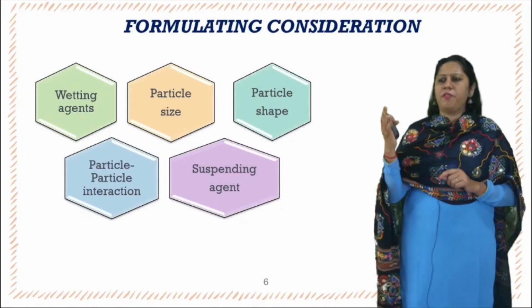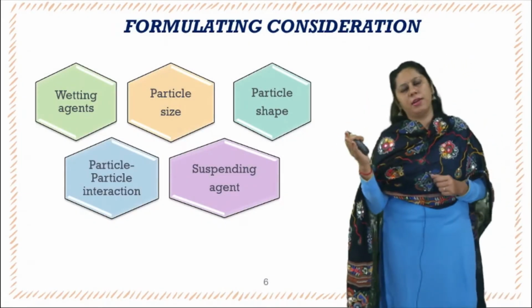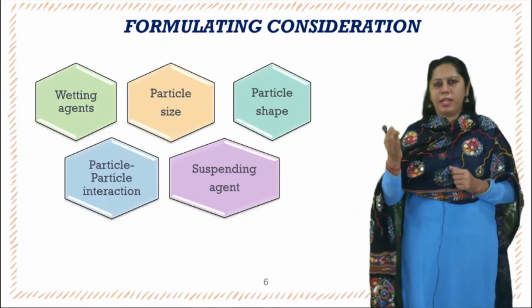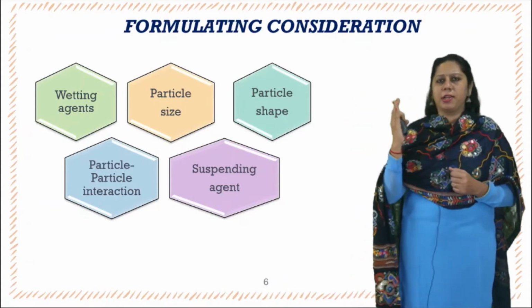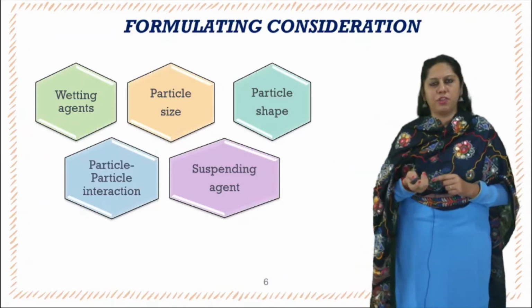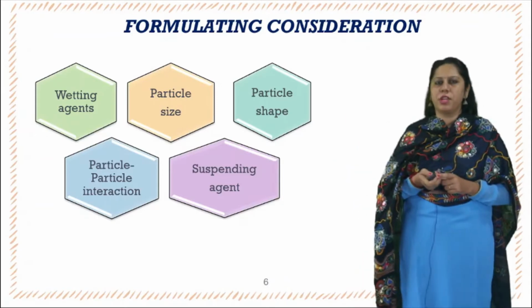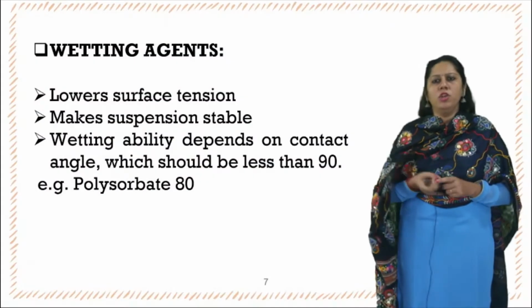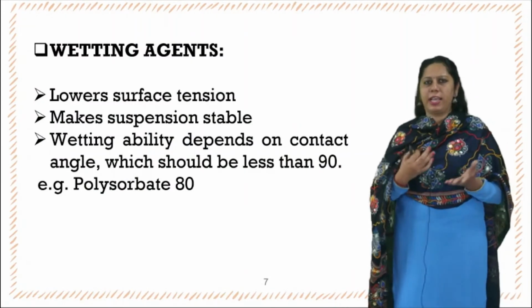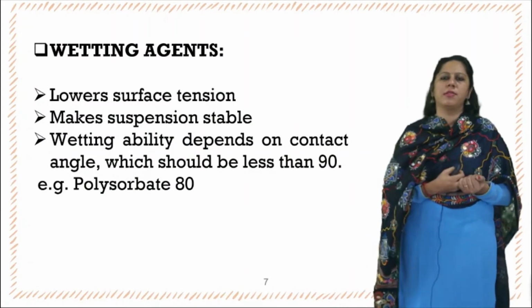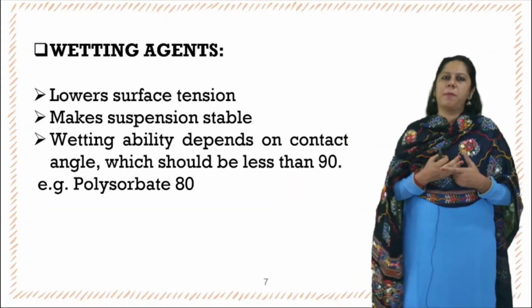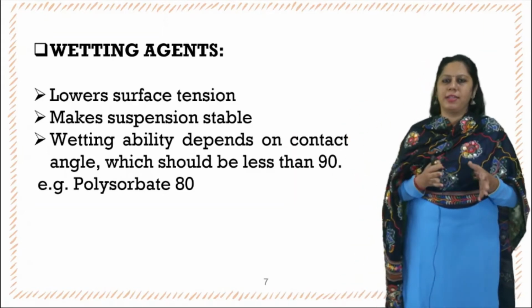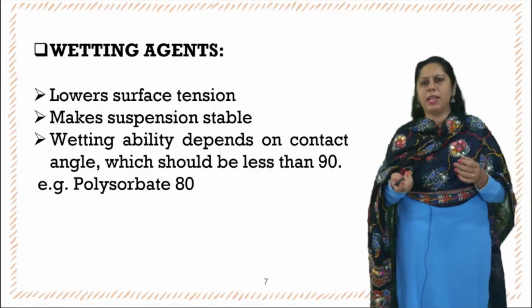So these are the formulation considerations of the suspension, like the wetting agents, particle size, particle shape, the particle-particle interaction, and the suspending agent. So let us see the formulation considerations of the suspension in detail. Wetting agents, what are the wetting agents? They are mainly used for lowering the surface tension and they make the suspension stable, and the wetting ability depends on the contact angle, which should be less than 90. Example, polysorbate 80 and many more.